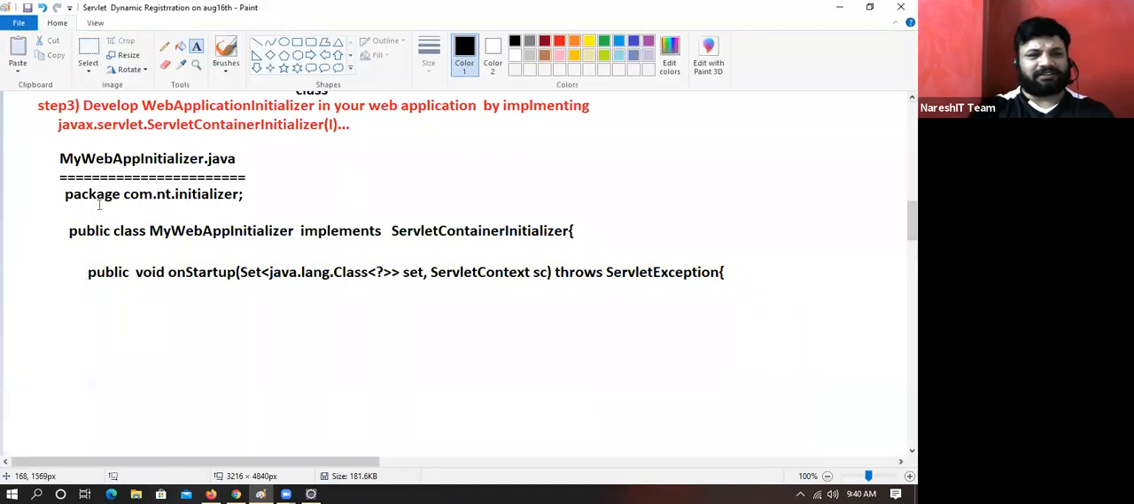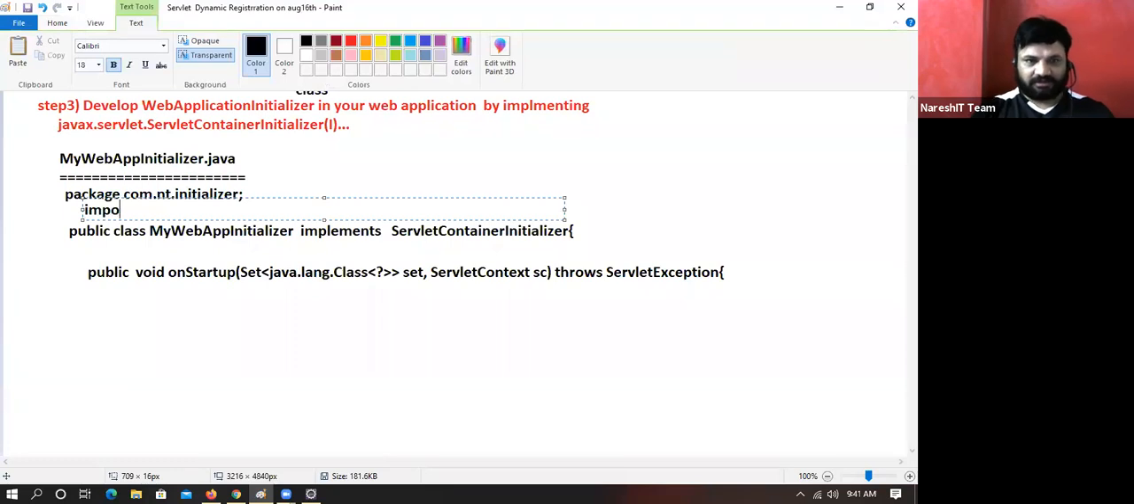Here some package imports will be coming. Don't worry about that. Import java.util.*; import javax.servlet.*; import javax.servlet.http.*; Fine.